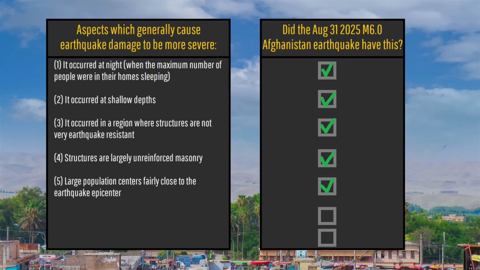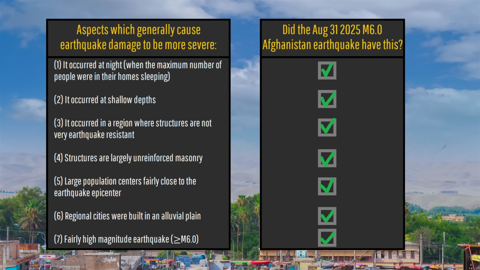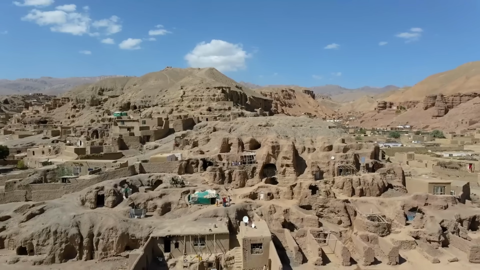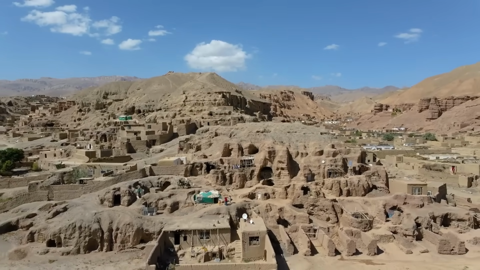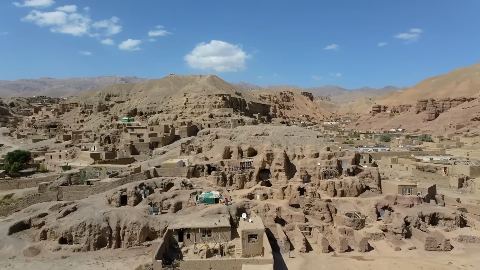5. A large population center is located nearby, specifically one of Afghanistan's most populous cities known as Jalalabad with a population of 300,000. 6. Regional cities were built in an alluvial plain, and 7. The earthquake was fairly high in magnitude. All of these factors combined to make this strong earthquake the second most lethal of 2025, second only to Myanmar's